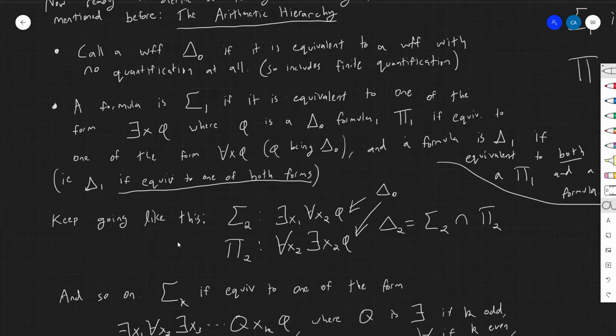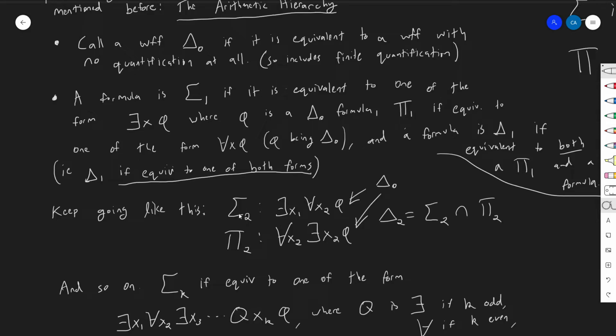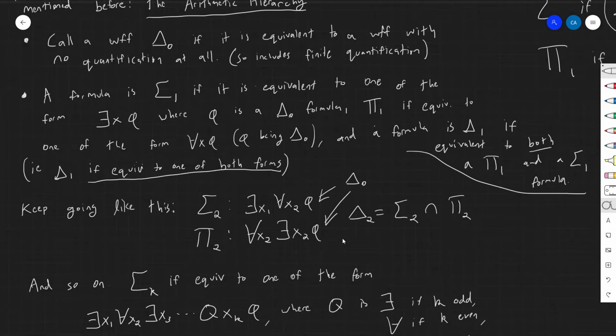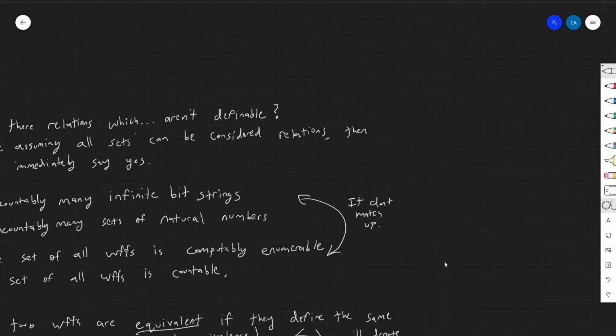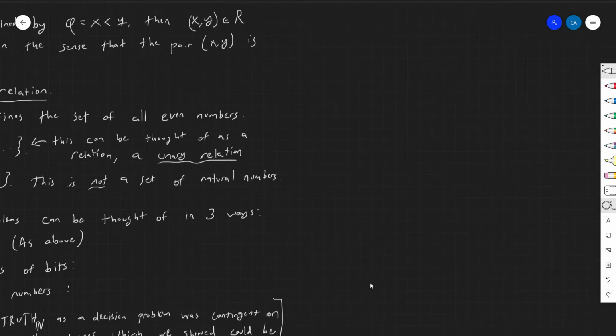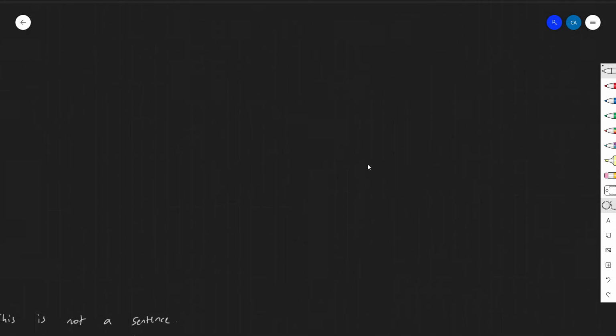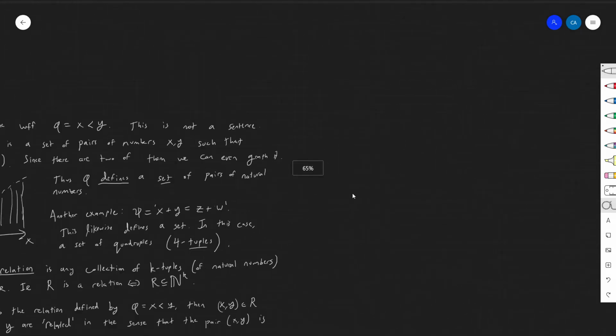And so what we're going to do is just keep going like this. It's sigma 2 if there's two quantifiers and the leading one is a there exists, and it's pi 2 if there's two quantifiers and the leading one is a for all. We mentioned up here that you could always do it in this way. Where's what I wrote?